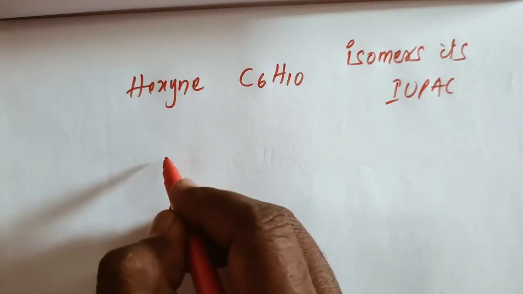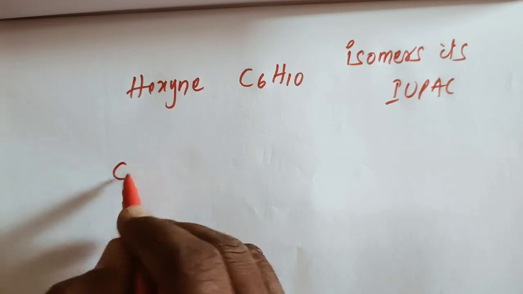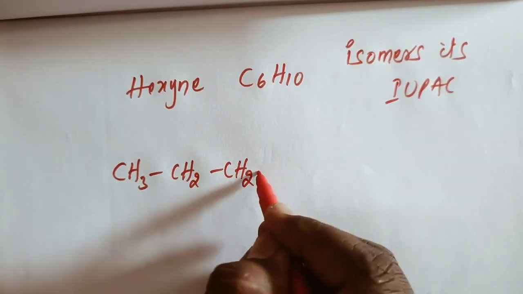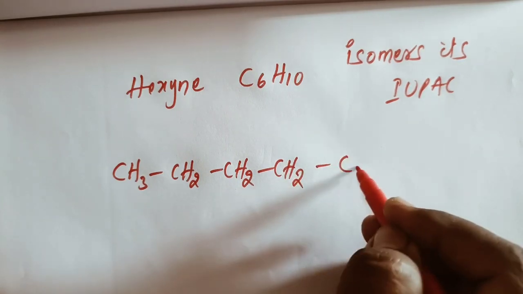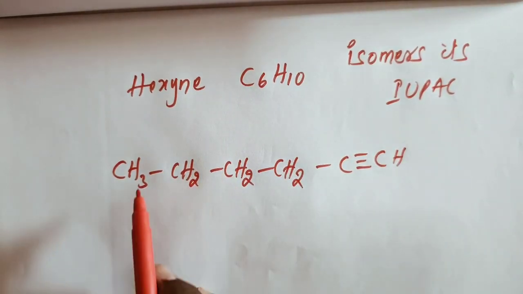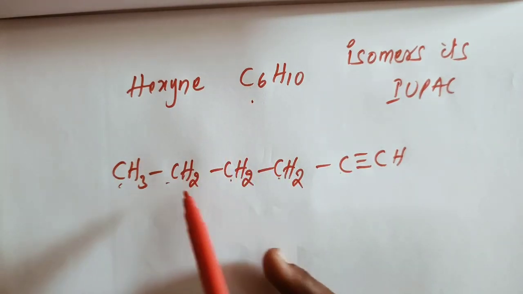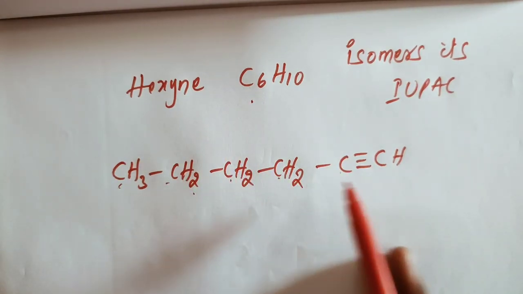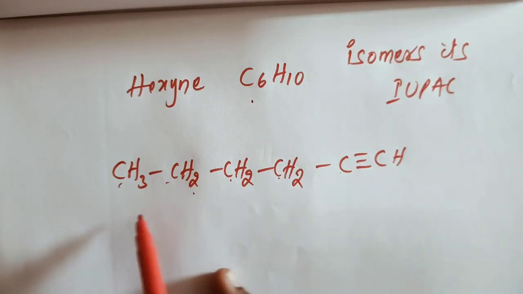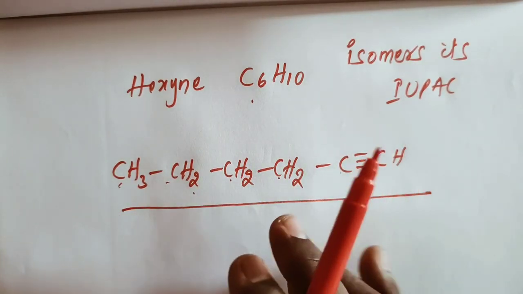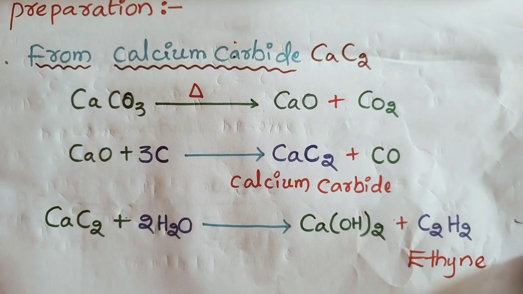The hexyne structure is CH3, CH2, CH2, CH2, C triple bond CH. 1, 2, 3, 4, 5, 6, 6 carbons, and 3 plus 2 is 5, 5 plus 2 is 7, 7 plus 2 is 9, 9 plus 1 is 10, 10 hydrogens. Okay, so this is the structure of hexyne. Write the isomers and IUPAC names of this hexyne.